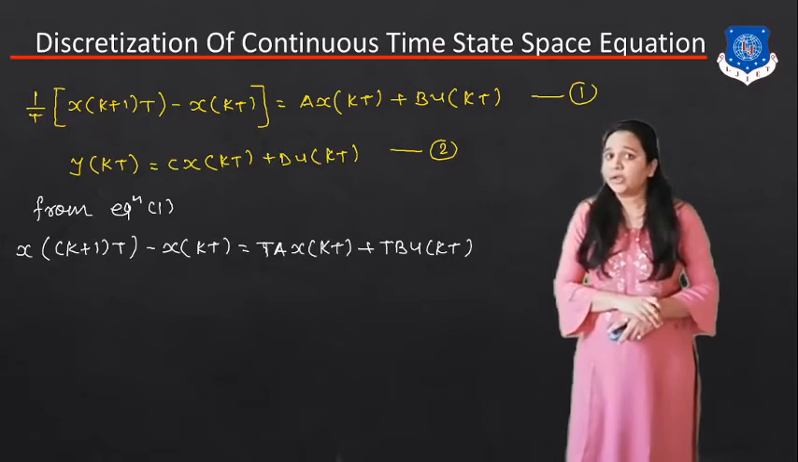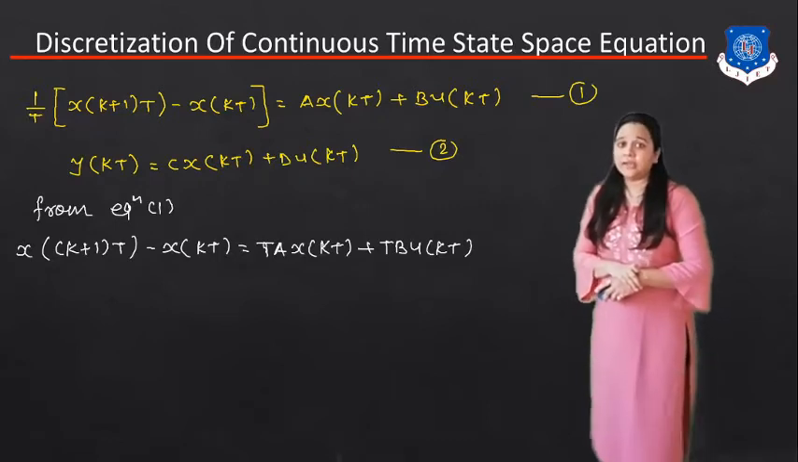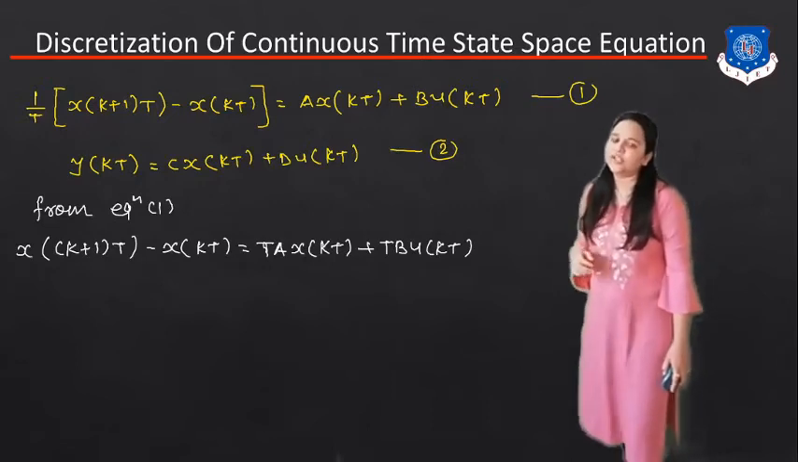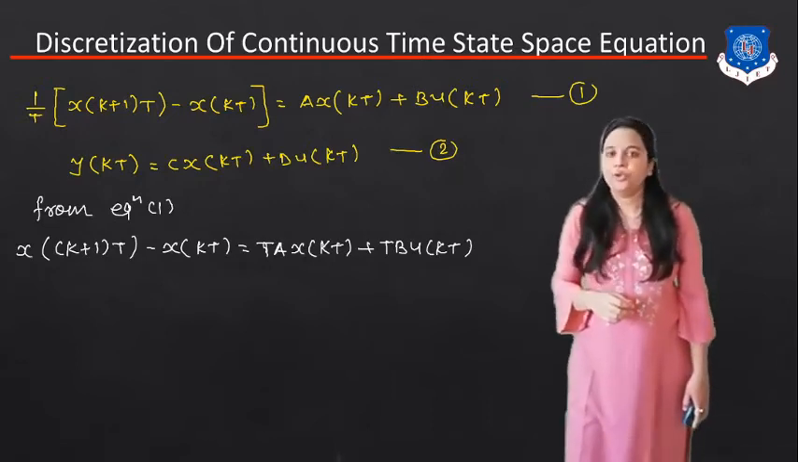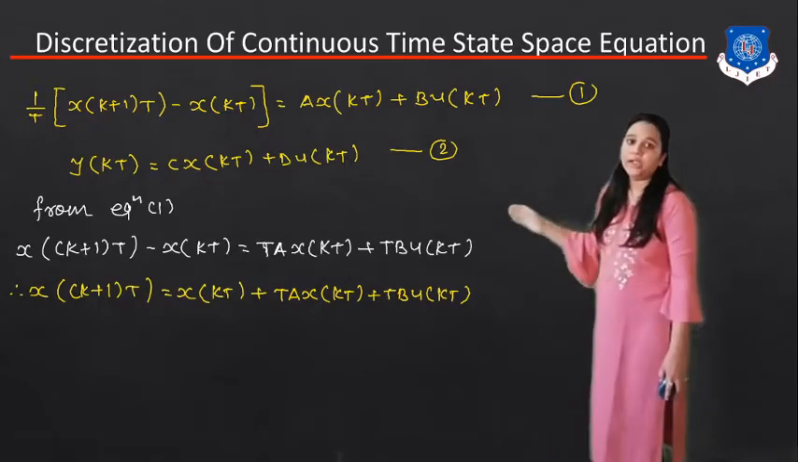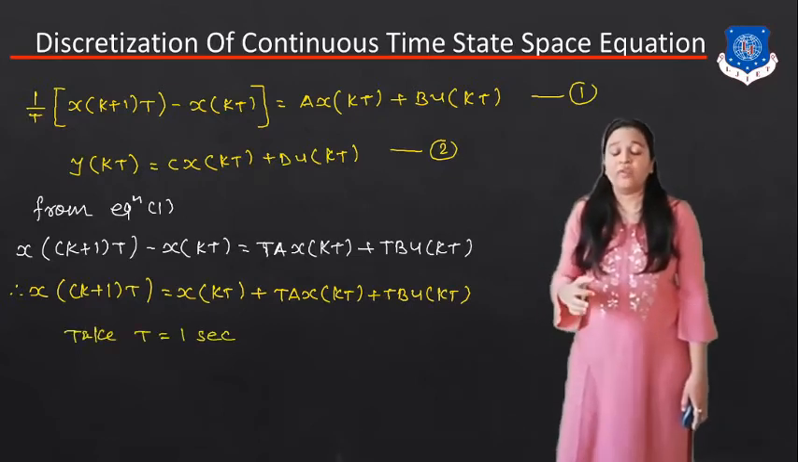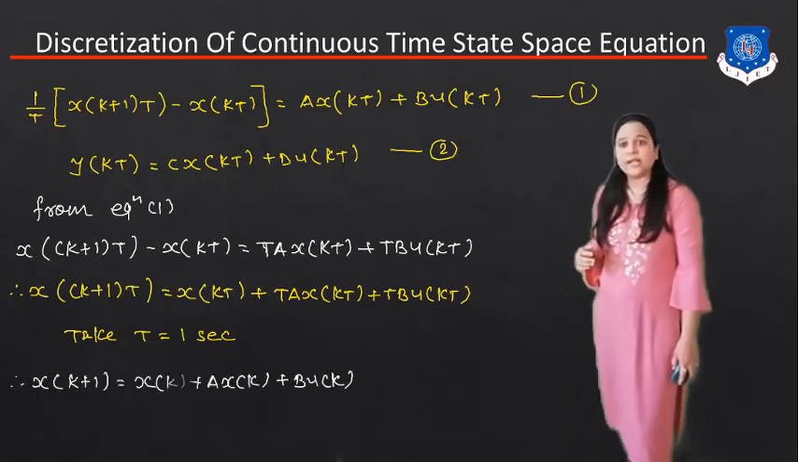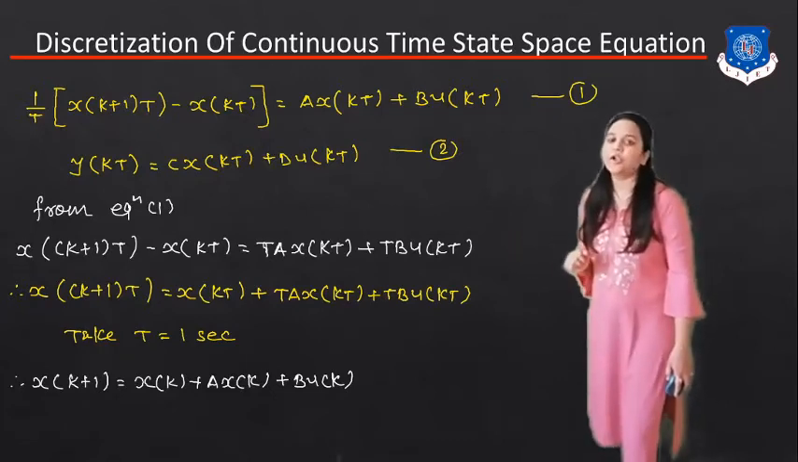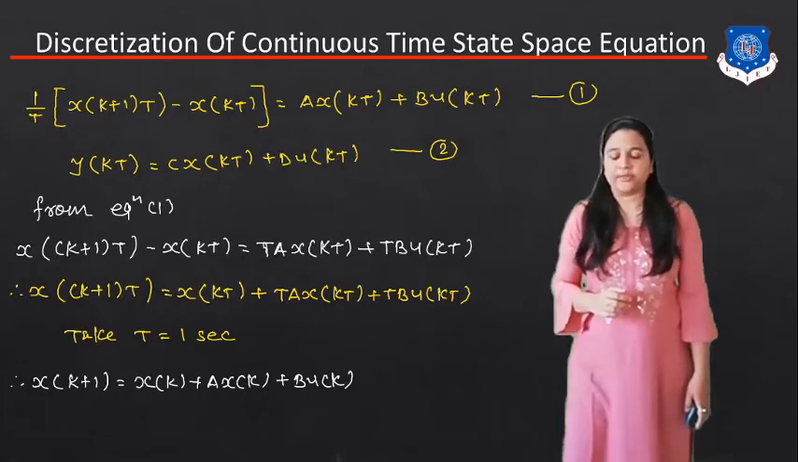Now from equation number 1, x((k+1)T) minus x(kT) is equal to T multiplied with this A and B matrix. We get TA into x(kT) plus TB into u(kT). So x((k+1)T) is equal to x(kT) plus TA x(kT) plus TB u(kT). Now we take the time T equal to 1 second. We can get the exact equation x(k+1) is equal to x(k) plus A x(k) plus B u(k).